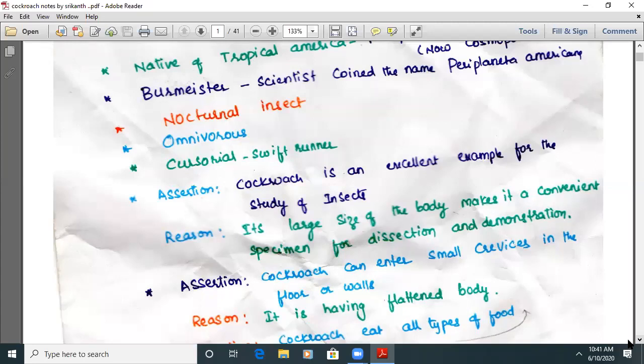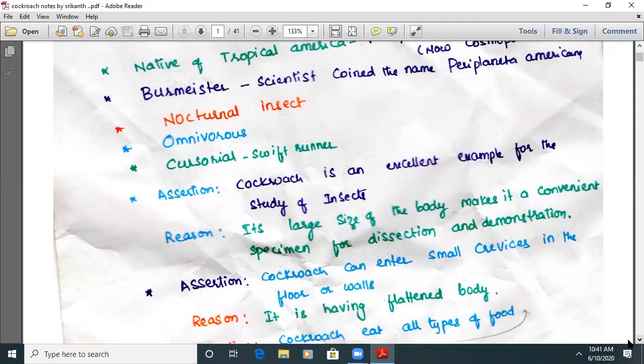Because its large body size makes it a convenient specimen for dissection and demonstration. You can't learn with a mosquito; it's very difficult because of its small body size. You can't observe the organs of that insect. In that way, the large size of the body makes it a convenient specimen for dissection and demonstration.